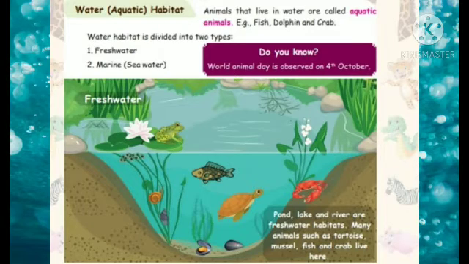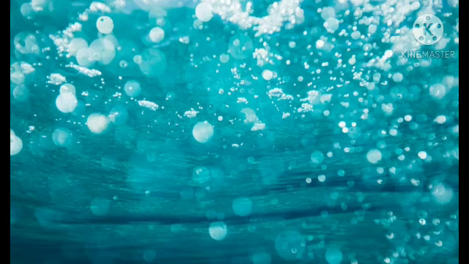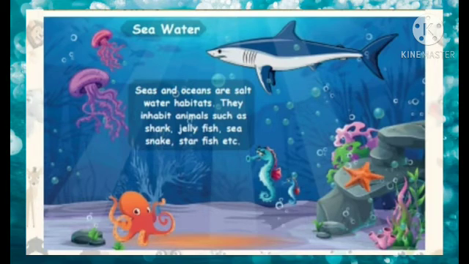Freshwater habitat. Pond, lakes, and river are freshwater habitats. Many animals such as tortoise, mussel, fish, and crab live here. Seawater. This is salty water. Seas and oceans are the saltwater habitat. They inhabit animals such as shark, jellyfish, sea snake, starfish, etc.